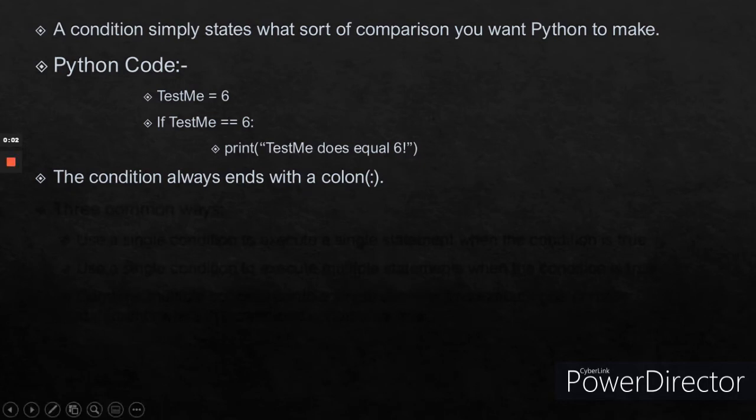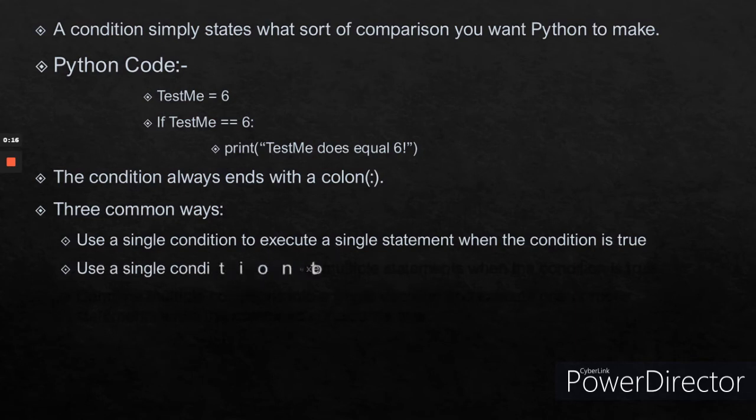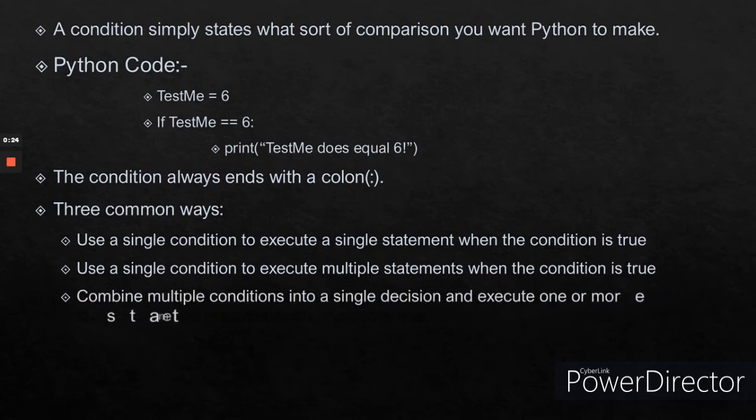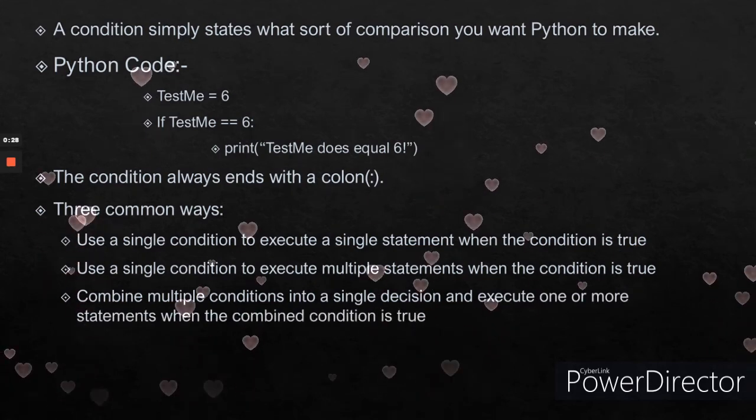You can use the if statement in a number of ways in Python. However, for now you need to know about 3 common ways to use it. The first way is use a single condition to execute a single statement when the condition is true. Second is use a single condition to execute multiple statements when the condition is true. And lastly, combine multiple conditions into a single decision and execute one or more statements when the combined condition is true.